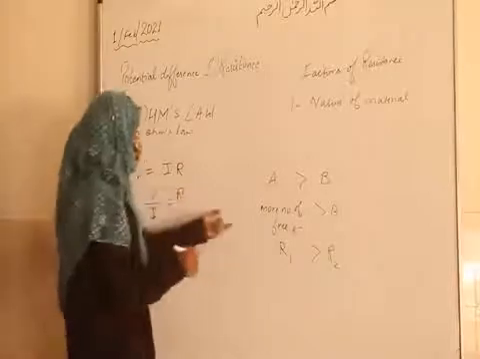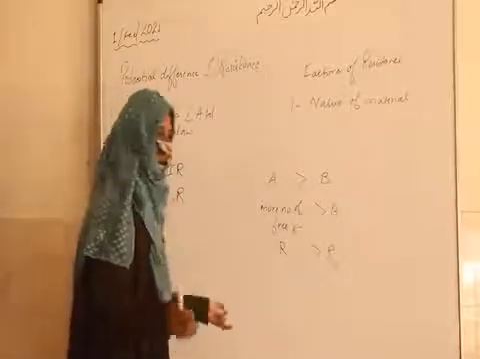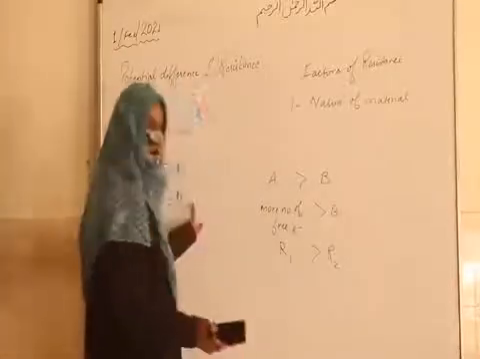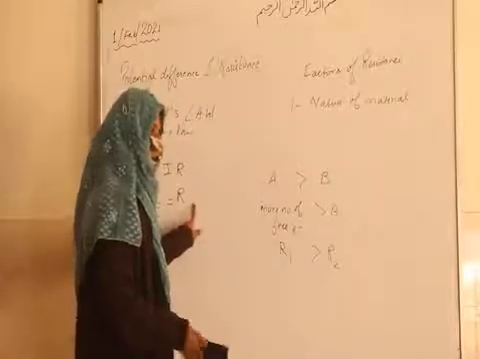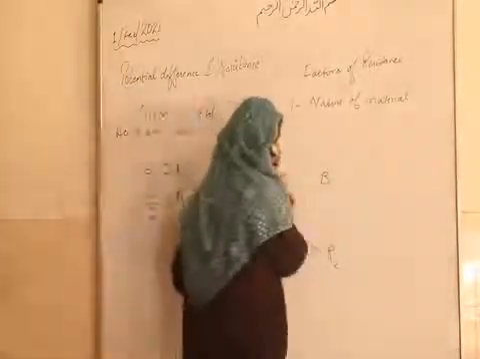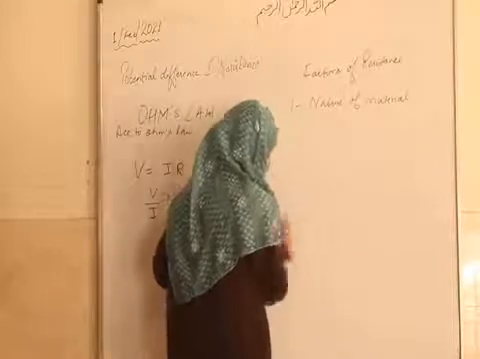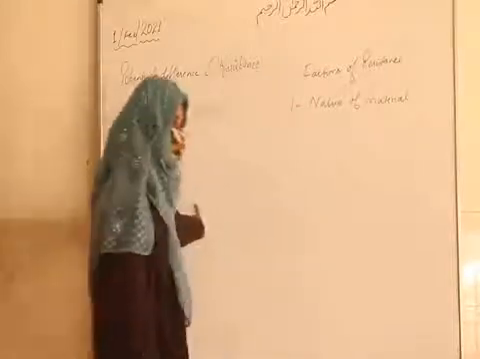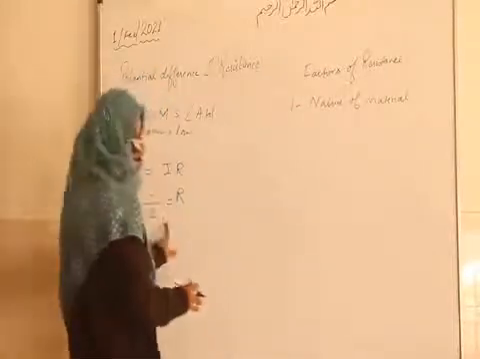If the number of free electrons is more, that means current will be more, and current is inversely proportional to R. If current is more, resistance will be less. You can understand from this. This is easy. We will compare factors from this.